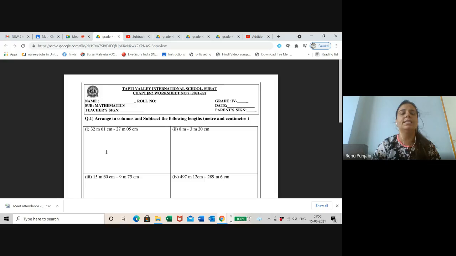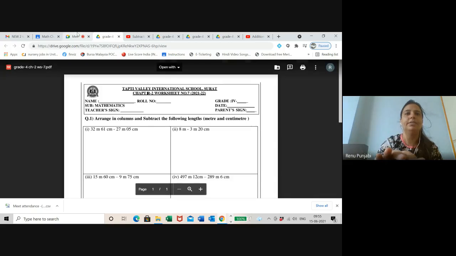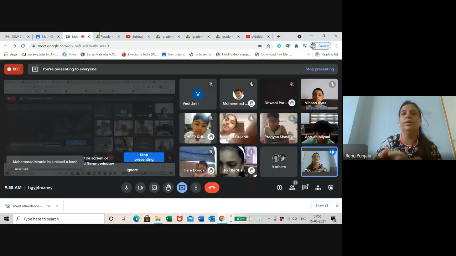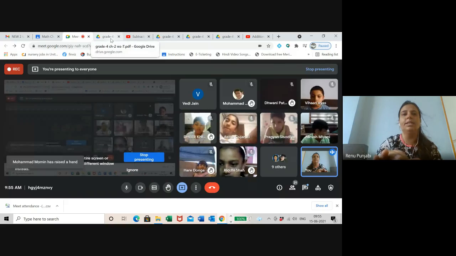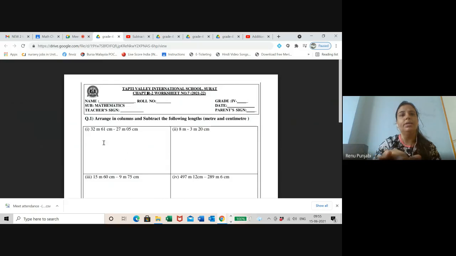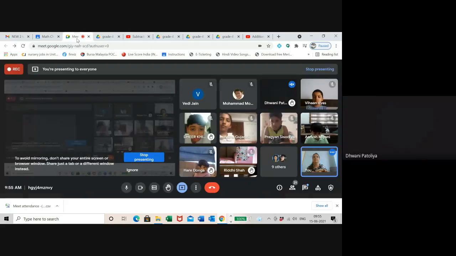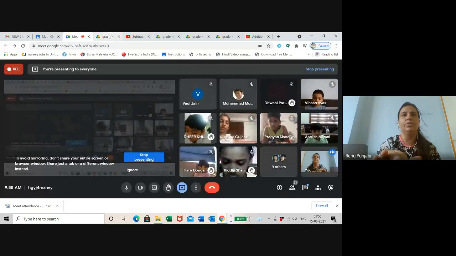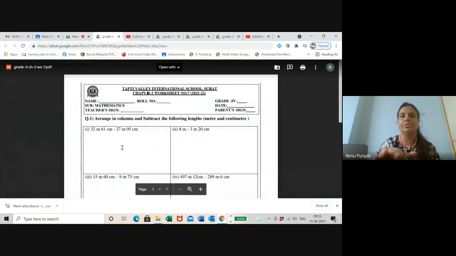Children, subtract and tell me the answer. What will be the answer? Write it in the chat box. Everyone, do it in the notebook. Start doing it in the notebook. If you do 2-3 sums here in the class, then you don't have to repeat them again. Do it fast and tell me the answer. Maths notebook, class notebook, not the revision notebook.